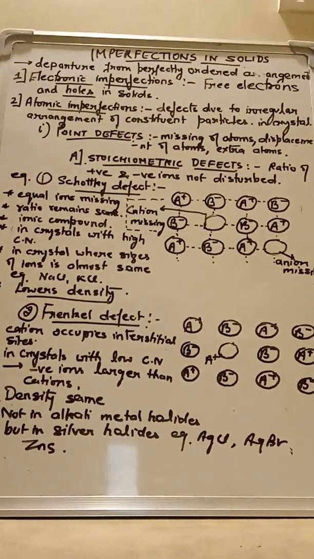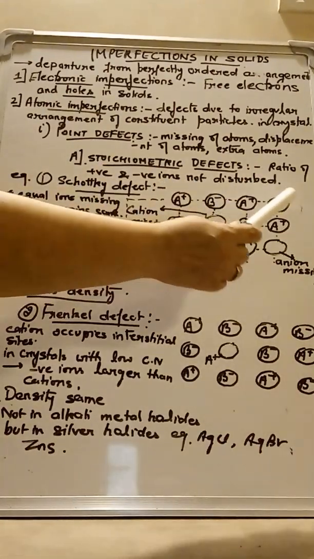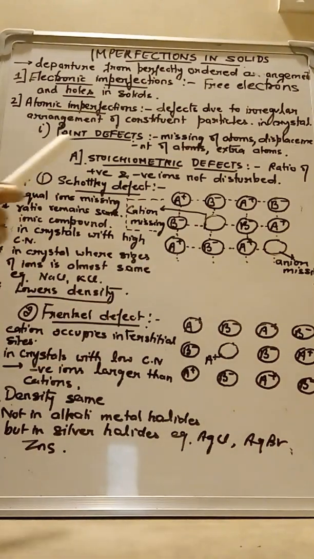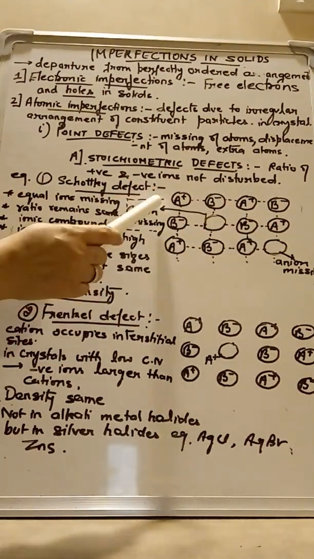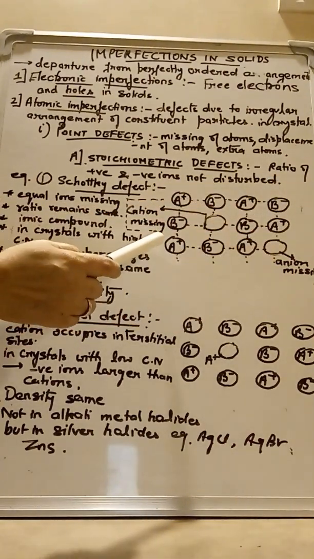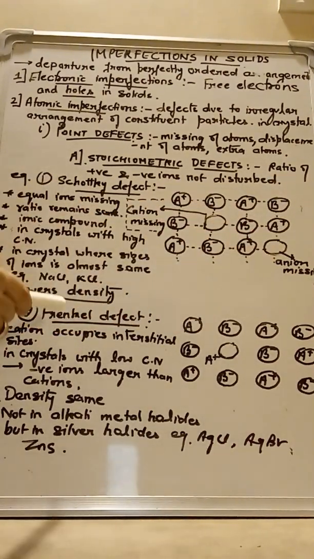This is a very important part, and you have to understand the difference between Schottky and Frenkel defect. Let us understand Schottky defect first. Generally, Schottky and Frenkel defects take place in ionic solids.